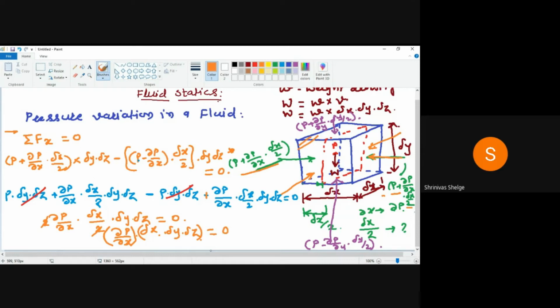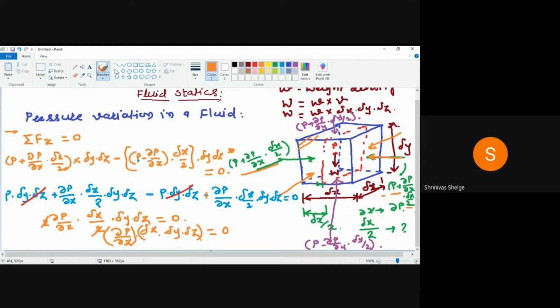This term becomes 0 only when either delta x, delta y, or delta z is 0. If one of these three terms is 0, only in that case will the multiplication be 0, but there is no possibility of the distance being 0. Therefore, delta x into delta y into delta z is not equal to 0.